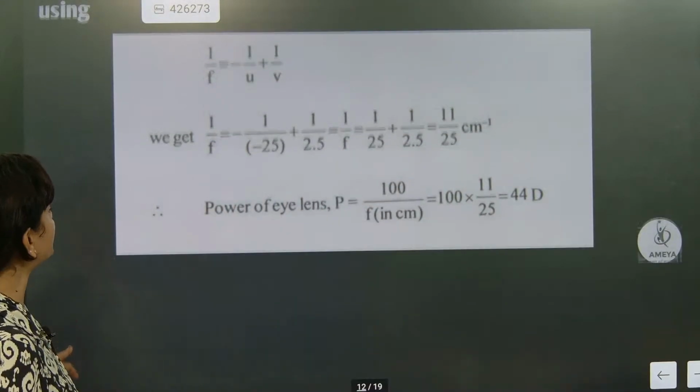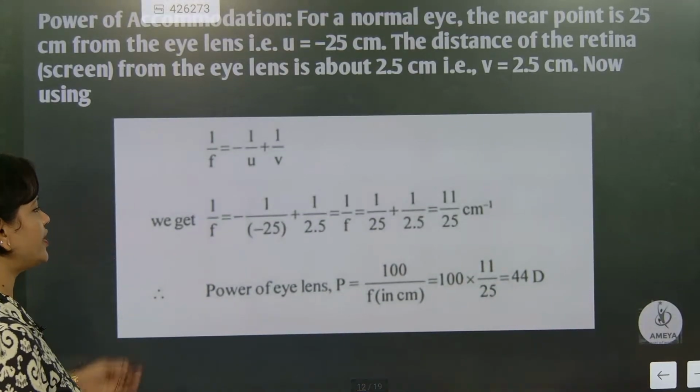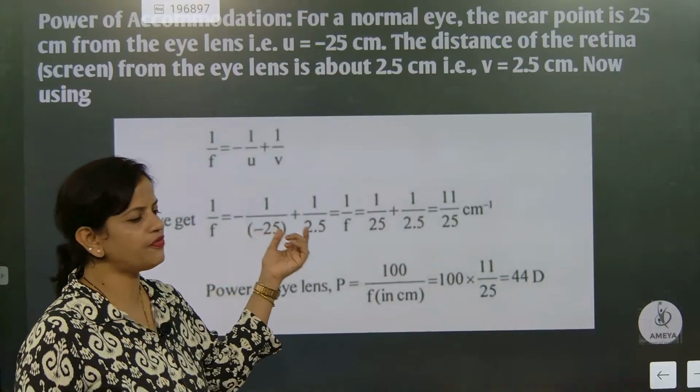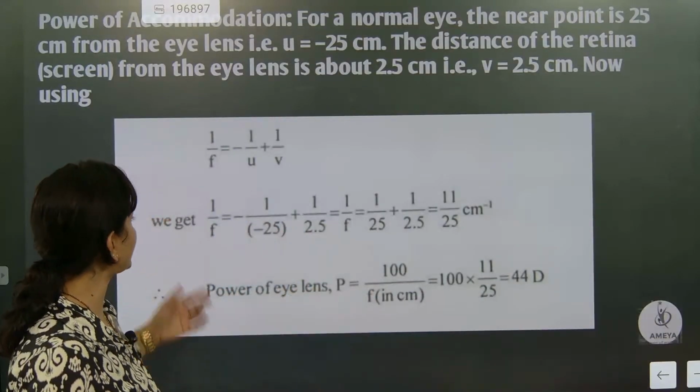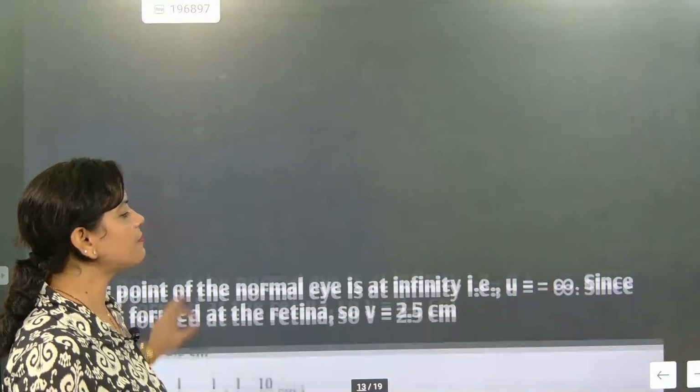Understood? So this is 44 diopter. That is the power of the eye lens, with v equal to 1/25, where we are taking 25 cm. And then the power of the eye lens is exactly coming as 44 diopter. For a normal eye, what is the power?